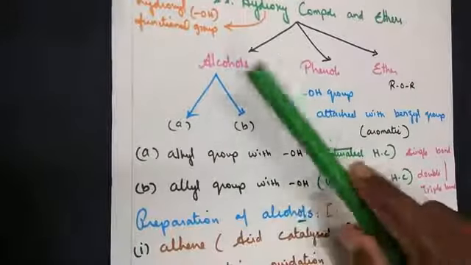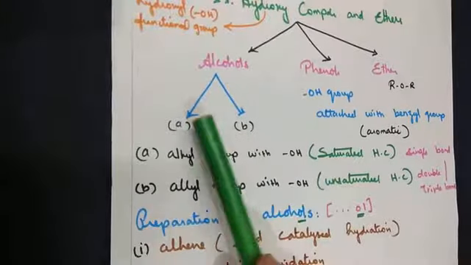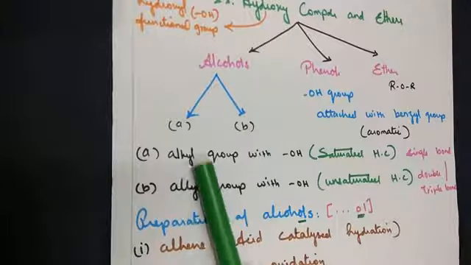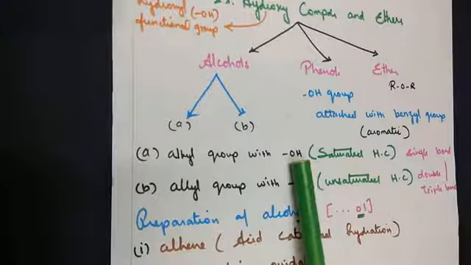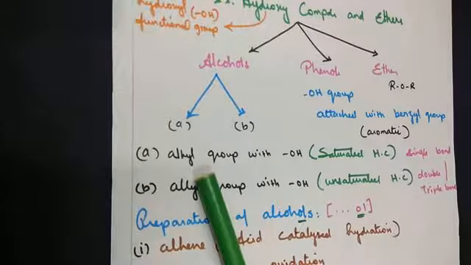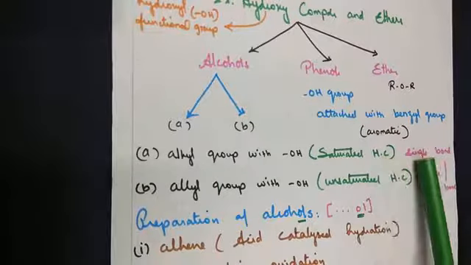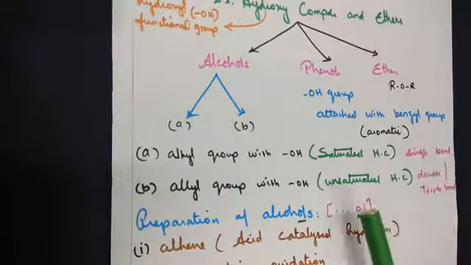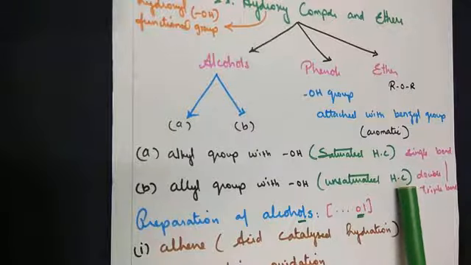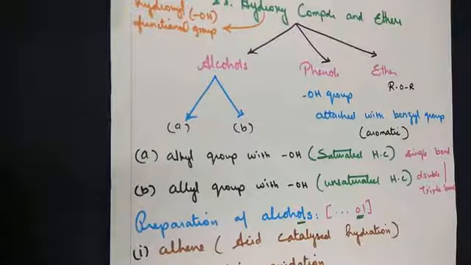So as I told you, alcohol stands for preparation of alcohol from the aliphatic group. Further, it has two divisions under aliphatic. One is called an alkyl group with an OH in it. The other one, allyl group with an OH in it. Meaning, alkyl, when you say, it's a saturated hydrocarbon, meaning presence of single bonds is found there. When we say allyl group, it's an unsaturated hydrocarbon, meaning presence of double or triple bonds are found there.